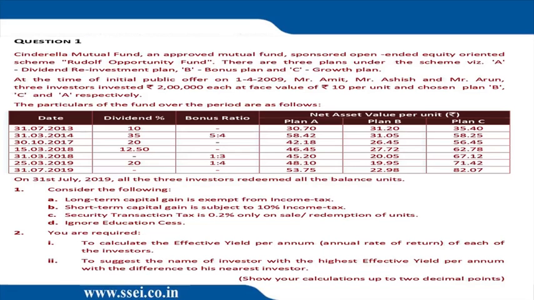Plan A is a dividend reinvestment plan. So whatever dividend is to be given, it will be reinvested at the NAV. Plan B is a bonus plan and Plan C is a growth plan. We know that in Plan C, units will not increase. So there will only be long-term capital gain, no short-term capital gain. But in Plan B and Plan A, since units are going to increase, there could be a scope of short-term capital gain. We have done the sum in class.